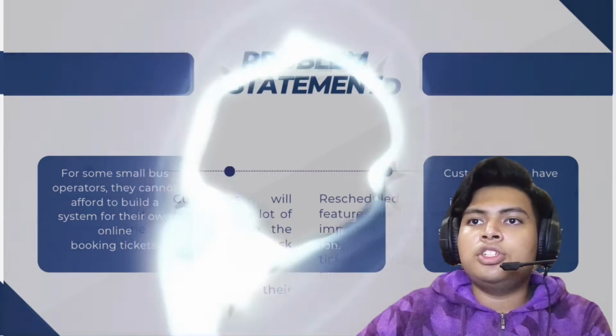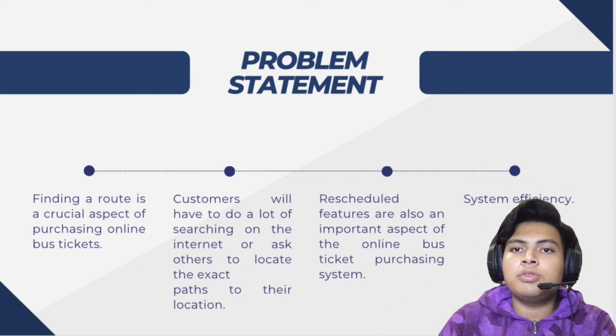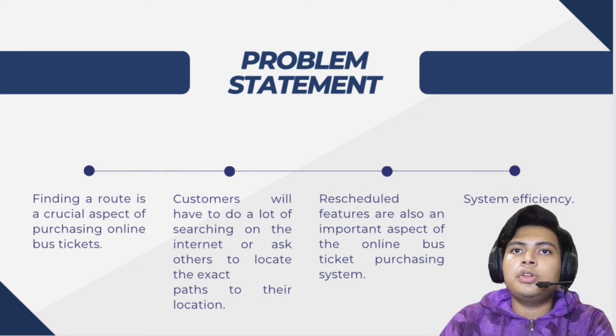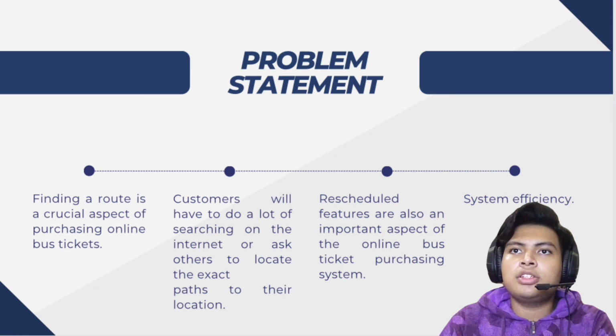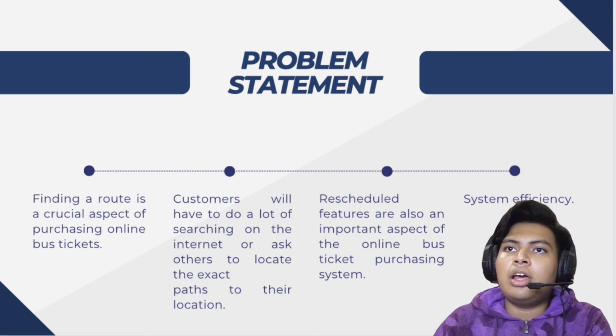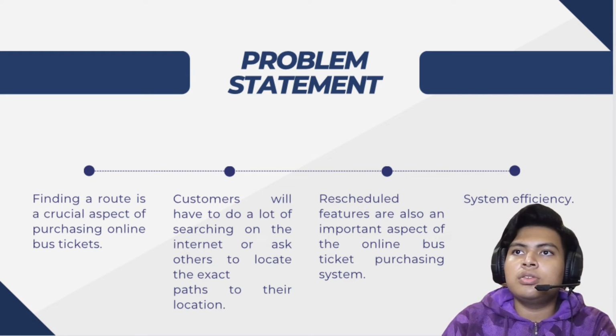Next we're gonna jump into the problem statement. For the first, finding a route is a crucial aspect of purchasing online bus tickets. Next, the customer will have to do a lot of searching on the internet or ask others to locate the exact path to their location. And next, reschedule features are also an important aspect of the online bus ticket purchasing system. And the last one is system efficiency. I think it's a compulsory thing.